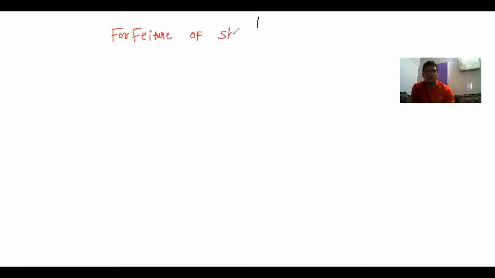Forfeiture of shares. Now, what is the meaning of forfeiture? Here, you already know about the installments, that is application, then after allotment, first call, and final call.